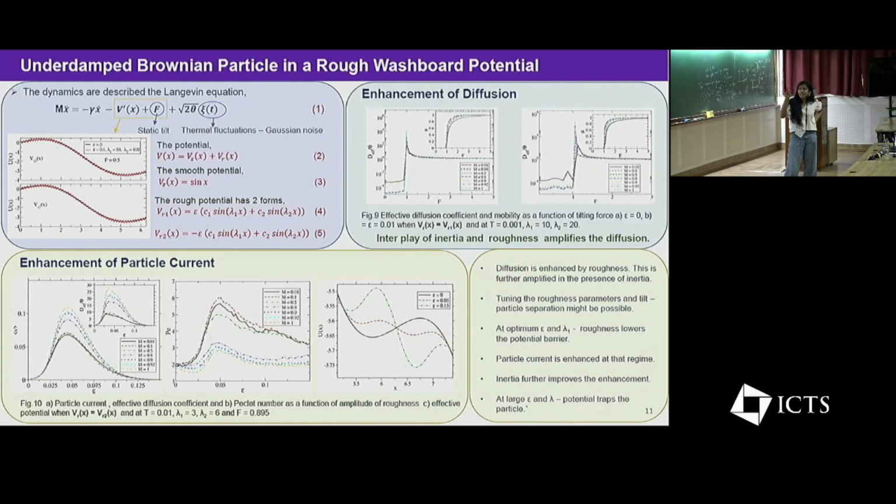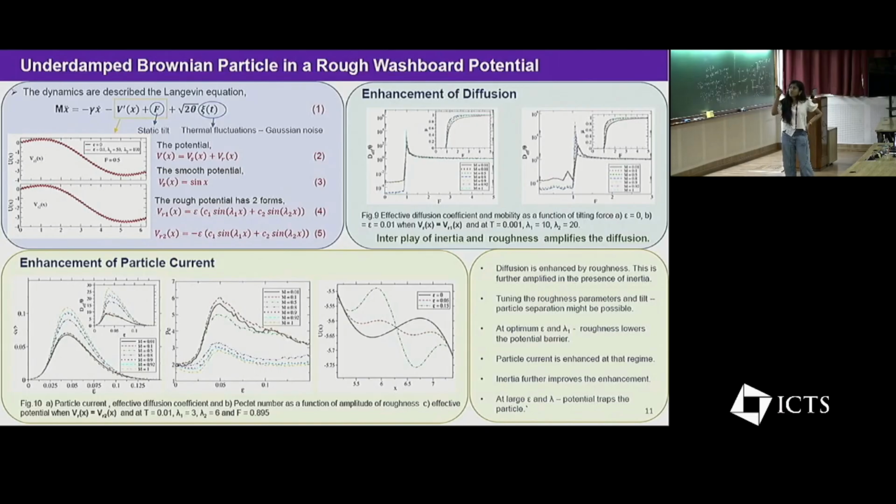For the first case of rough potential, we observe that the diffusion is improved by the roughness, and we also note that when inertia is present in the system, as we move from the overdamped regime to the underdamped regime, we observe an enhancement of diffusion. Similarly, for the overdamped case, if we move from the smooth potential to the rough potential, there also we observe an enhancement of diffusion. So the enhancement of diffusion is much greater in the presence of inertia when compared to the overdamped regime.